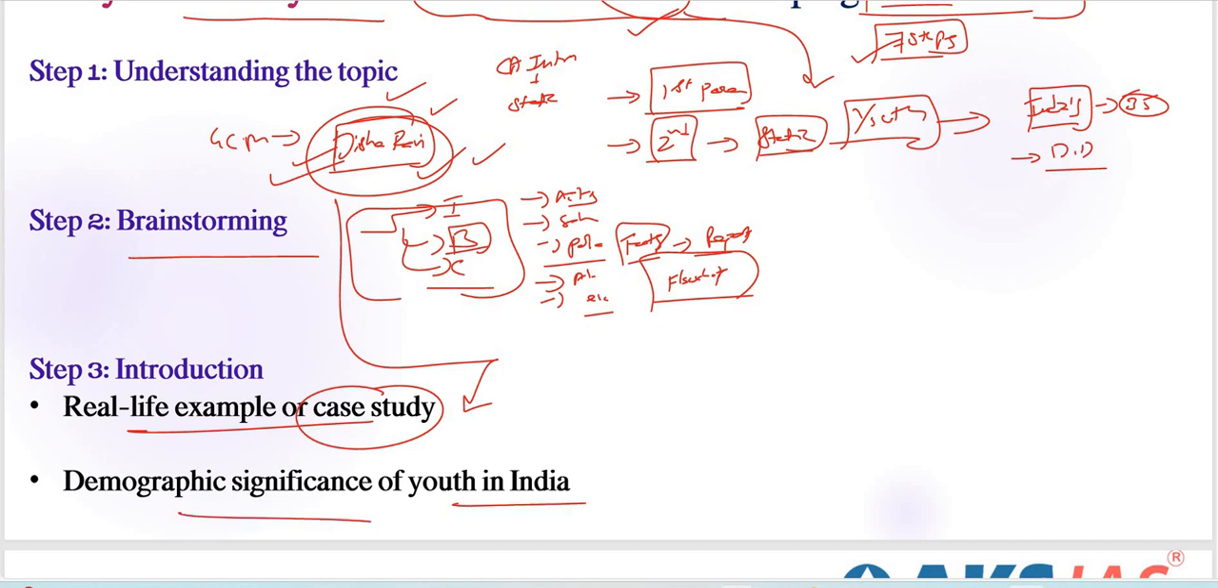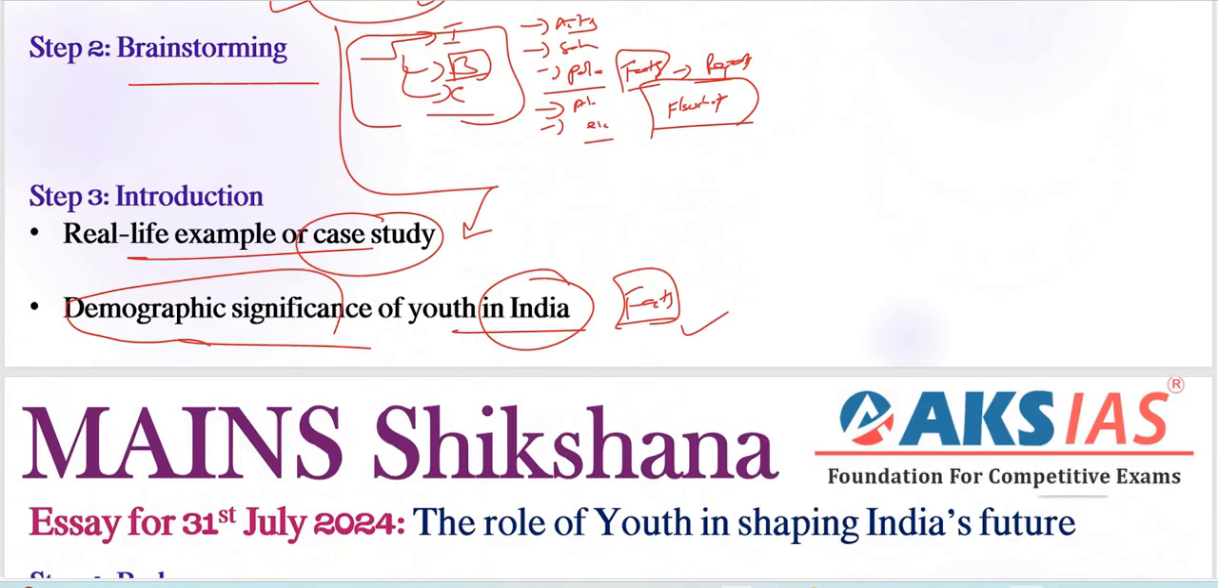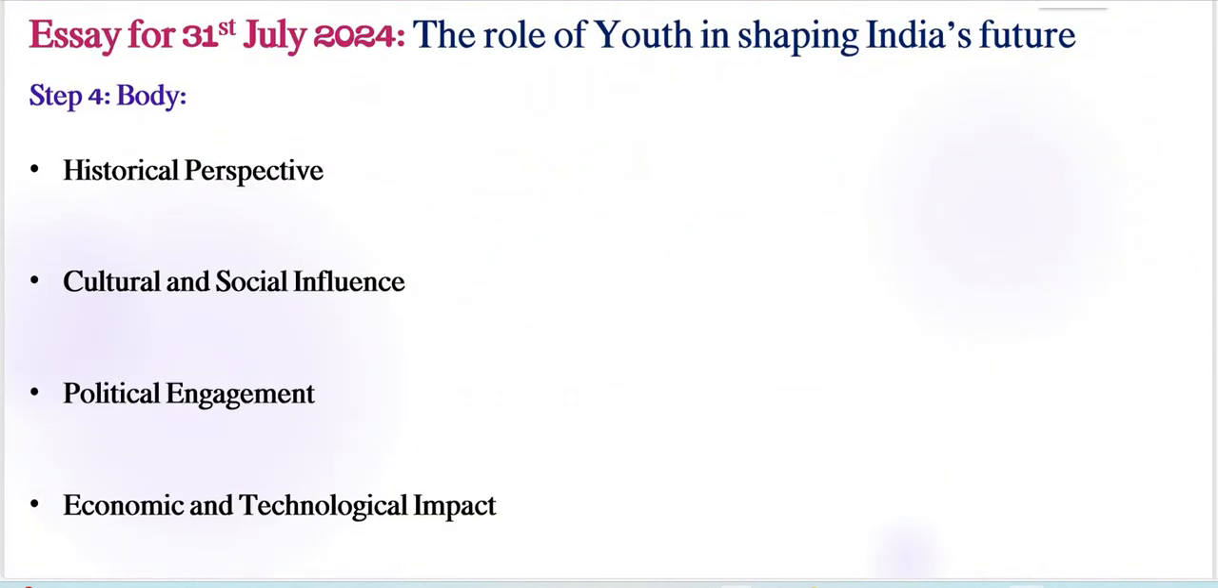Here we need to focus on the particular significance of youth, especially in the development of the nation, from the point of view of our demographic significance. Especially we can give some facts here regarding recent reports, right? So we can give the census report, or NITI Aayog related innovation and development related indexes, right? So next, coming to our historical perspective, that is step 4, right?